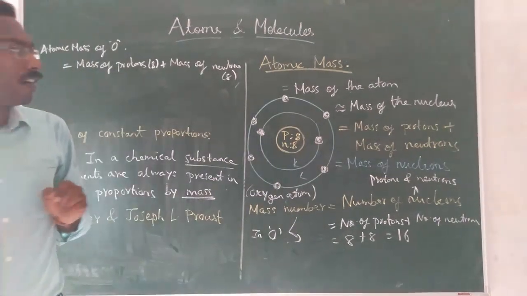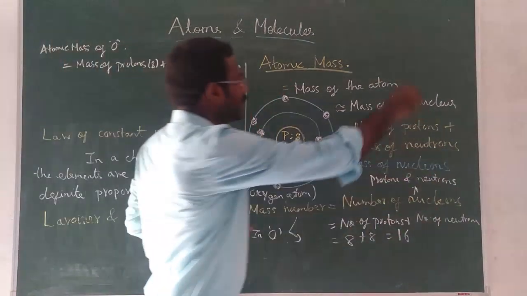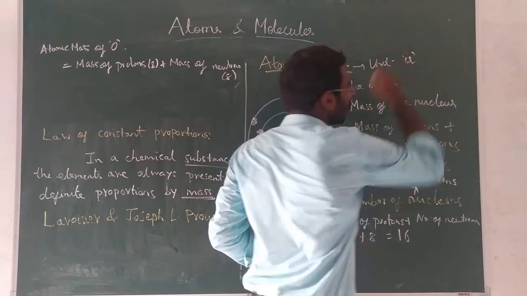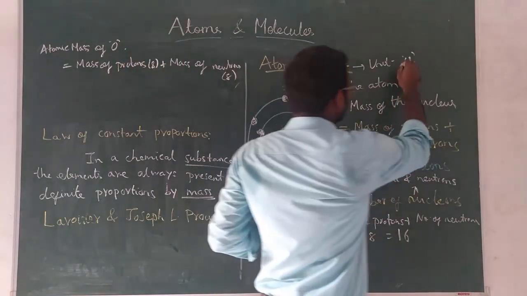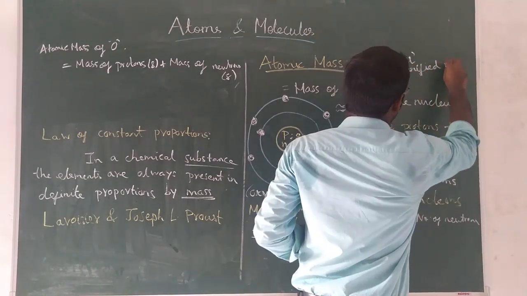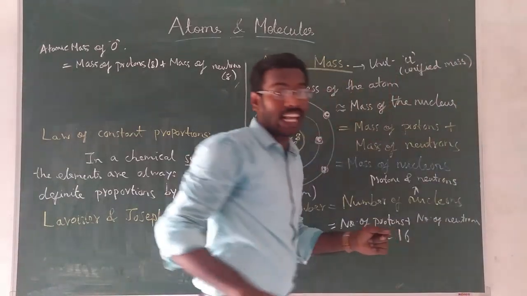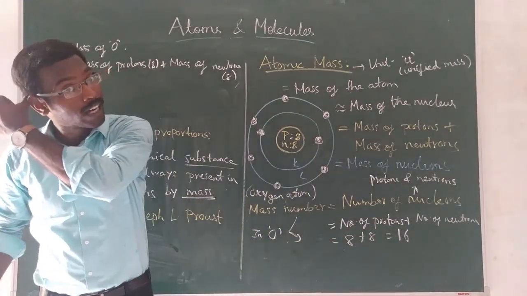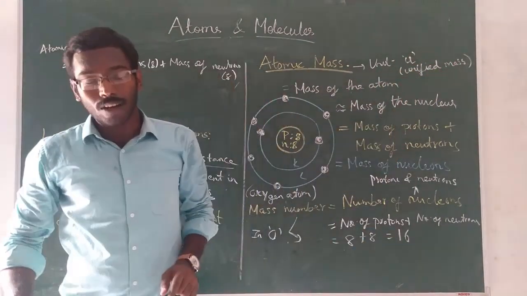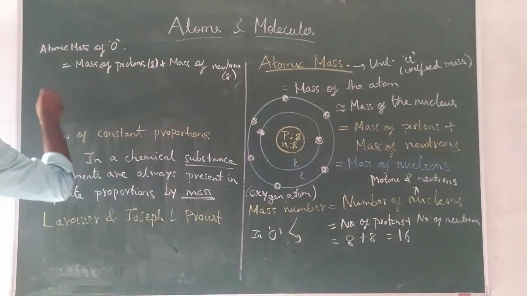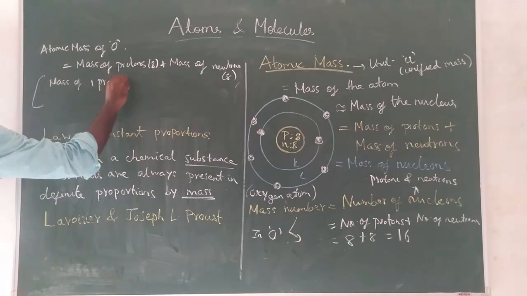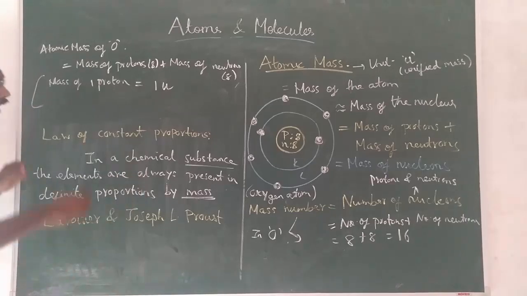I forgot to tell one thing. This atomic mass is denoted by the unit U. The unit U is called unified mass. Understood or not? Earlier it was called AMU, atomic mass unit. Now it is called U, unified mass. Now you should know one thing. Mass of one proton is approximately equal to 1 U.